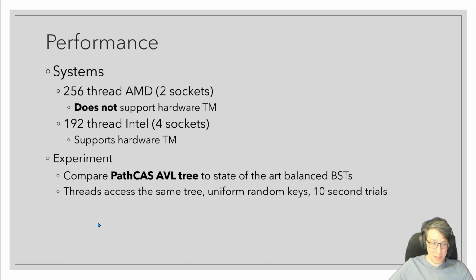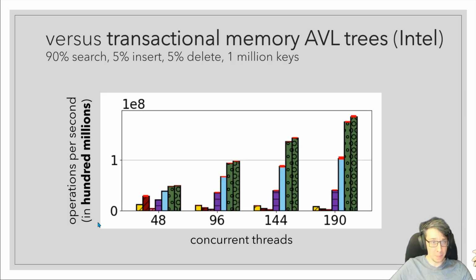You have a bunch of threads that are all accessing the same tree. They're accessing uniform random keys, and they're timed trials where they try to do as many operations as they can in a fixed time. So here's a graph showing our performance versus transactional memory algorithms. So these are AVL trees implemented using transactional memory. The workload here is 90% search operations, 5% insert, 5% delete, and the trees have 1 million keys each.